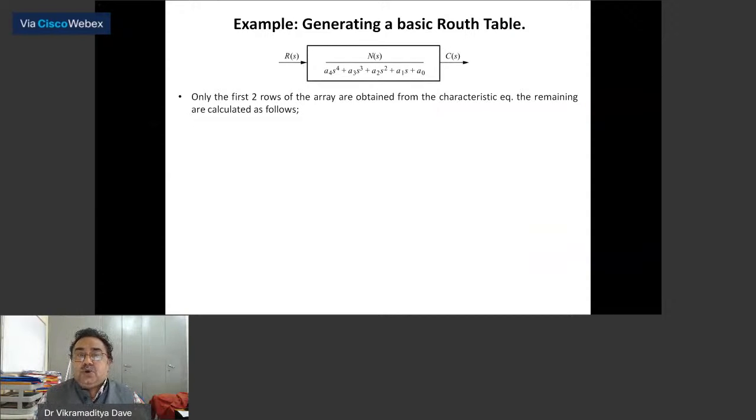In this example, a transfer function is given. C(s) over R(s) is nothing but N(s) over A4 s raised to the power 4 plus A3 s raised to the power 3 plus A2 s squared plus A1 s plus A0. We have to take the denominator and equate it to 0, then it becomes our characteristic equation.